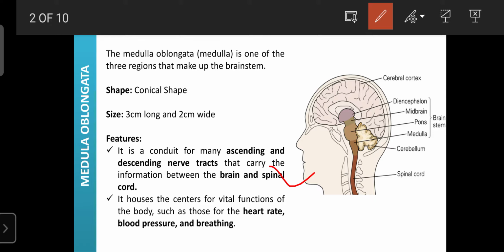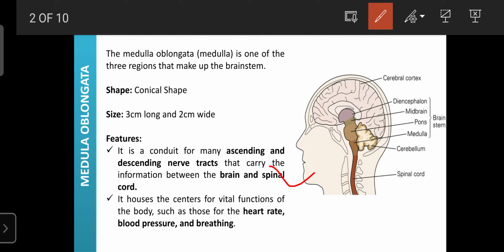The signals come from different parts of the brain, and the spinal cord interconnects with those different parts of the brain. Accordingly, it is involved in the regulation of somatic activities with the help of the tracts, that is, the ascending as well as the descending tracts.